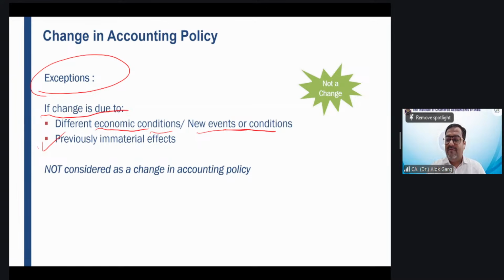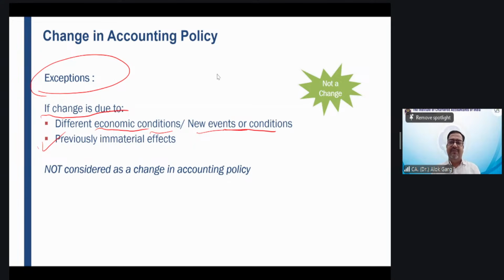No, it will not be treated as a change in accounting policy. Why? Because earlier we did a different accounting treatment because of the immaterial effect, right? If this had been material last time also, then of course it would have been an error last time itself. You are absolutely right. So in these two circumstances, it will not be considered a change in accounting policy.